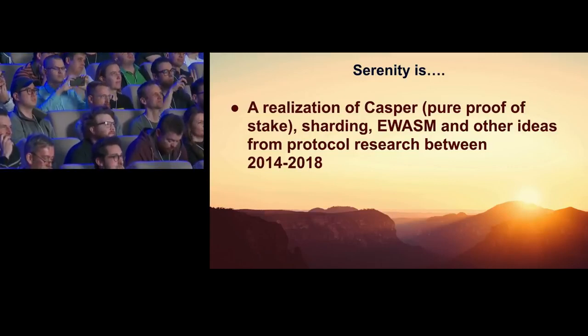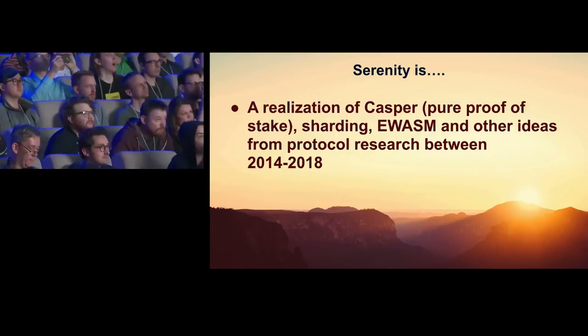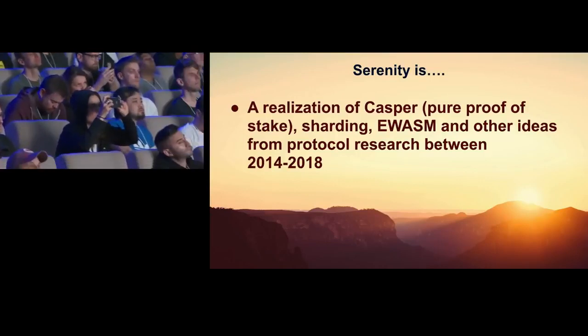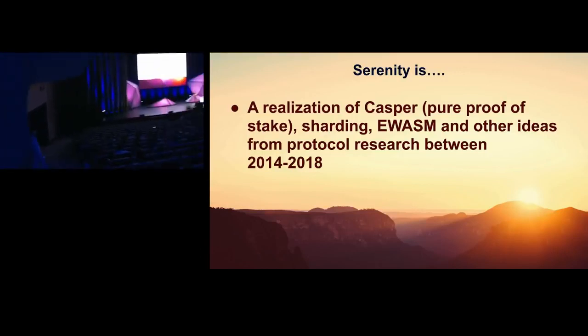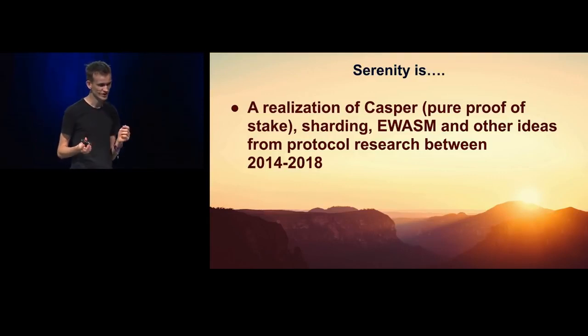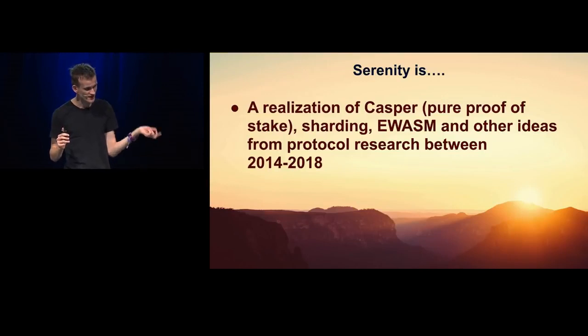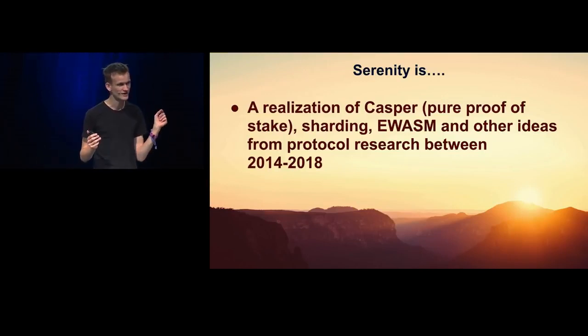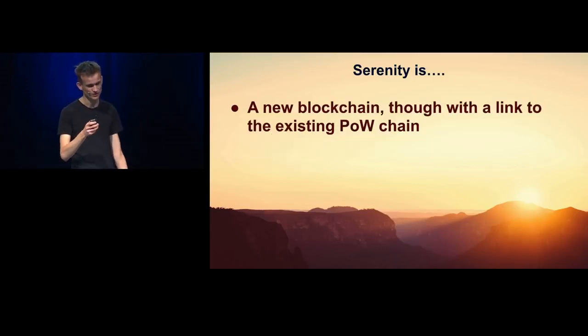Right, so what is Serenity? First of all, it's the fourth stage after Frontier, Homestead, and Metropolis, where Metropolis is broken down into Byzantium and Constantinople, with Constantinople coming very soon as well. And it's a realization of all of these different strands of research that we have been spending all of our time on for the last 4 years. So this includes Casper, and not just hybrid Casper, 100% organic, genuine, pure Casper, sharding, EWASM, and all of these other protocol research ideas.